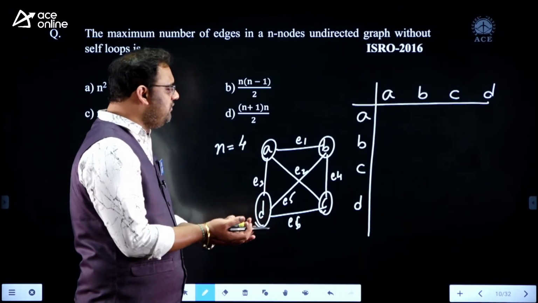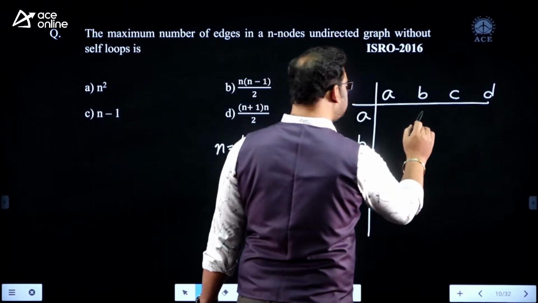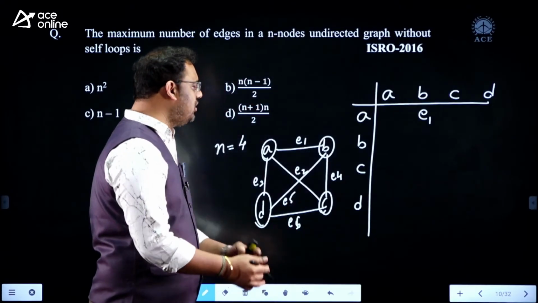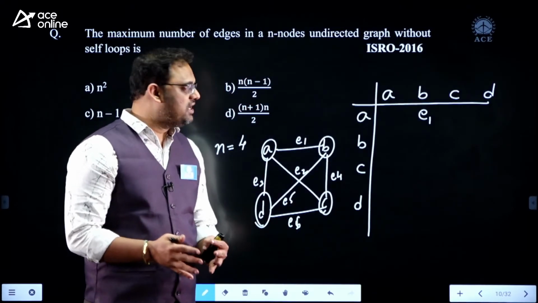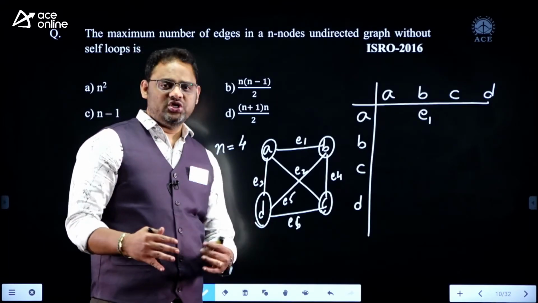It is a connection between 2 vertices. So edge 1 is a connection from A to B. You can call it A to B or B to A. It is the edge between A and B because it is a non-directed graph. The right word is it is a join of A and B.